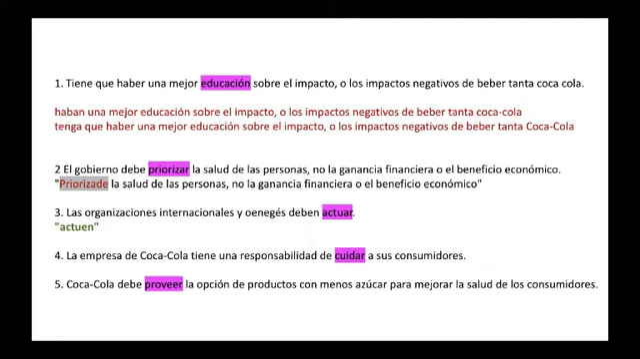For the third example, you have the right transformation. The keyword was actuar in the main message, and we want international organizations and NGOs to act. So you could say organizaciones internacionales y ONGs actúen. Yeah, so a call for action for these particular subjects.